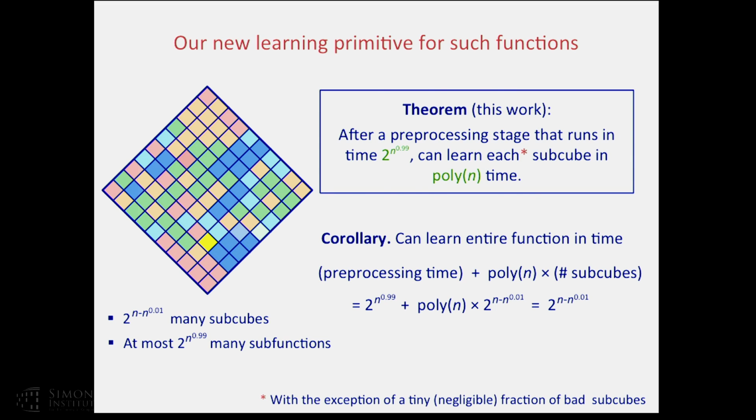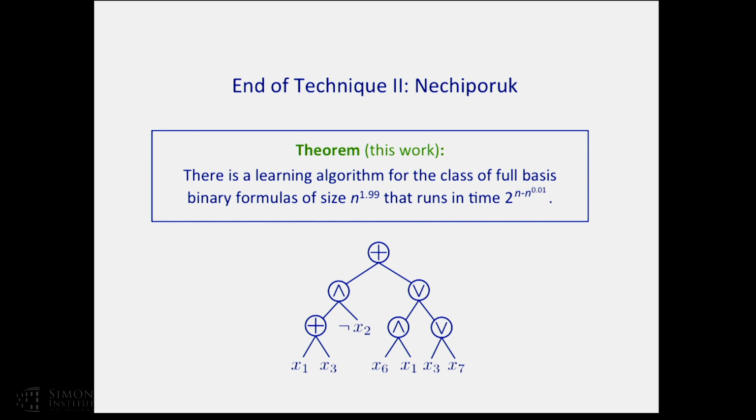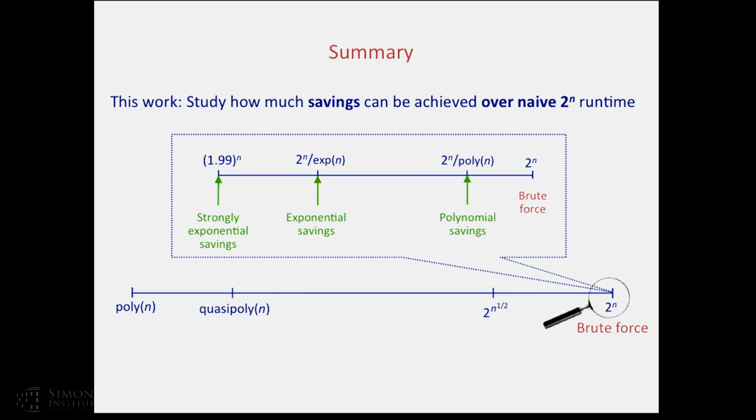So let me quickly wrap up. That's the end of technique 2. Again, this extends to, say, branching programs of size n squared. As a summary, in this work, we take a new view of learning. We study how much savings can be achieved over the naive runtime. This is quite a fruitful perspective, and we hope that many new learning results will follow.